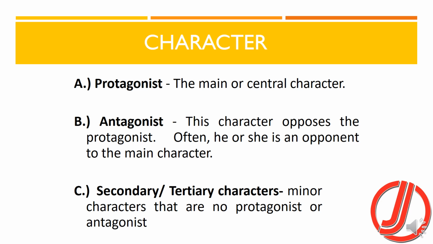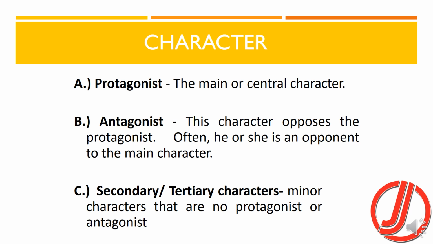Like Creon in Oedipus Rex, he was not against him, but Oedipus thought he was against him. So to Oedipus, he was an antagonist. So antagonist is the person who opposes the protagonist. Like Iago in Othello is antagonist, and Othello himself is protagonist.